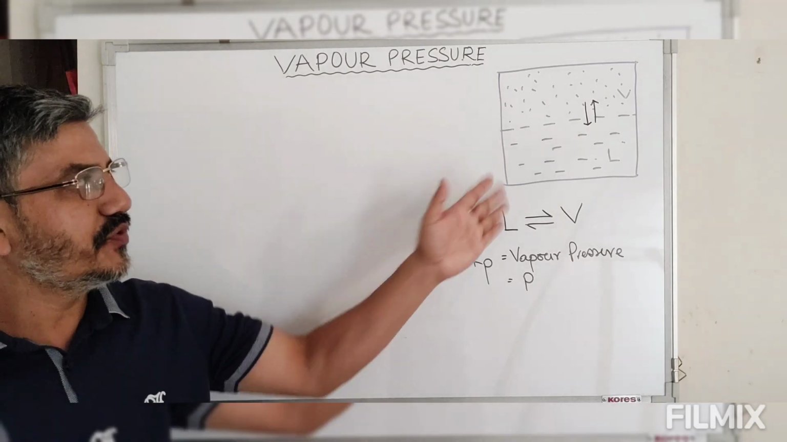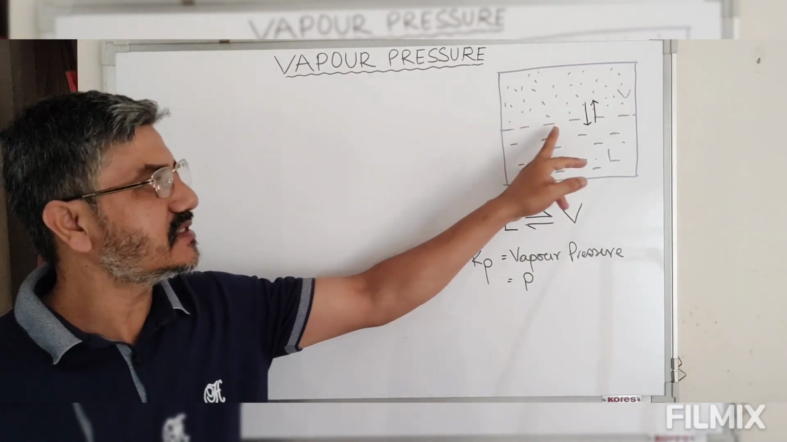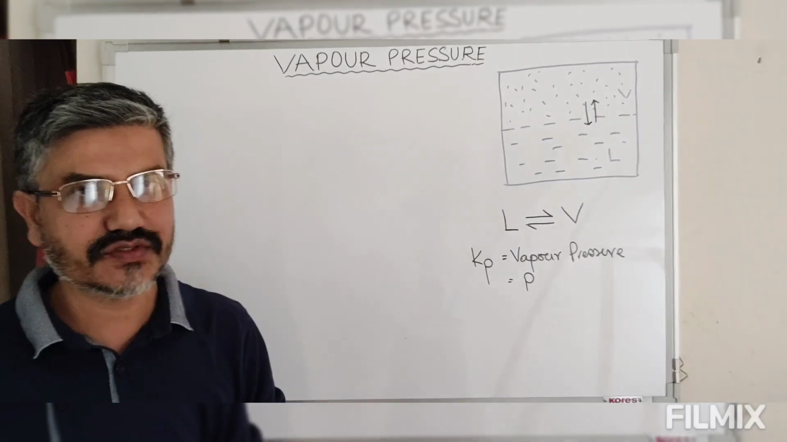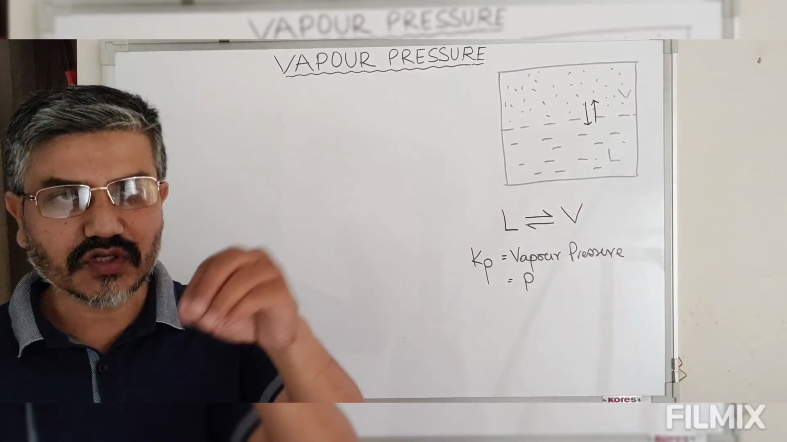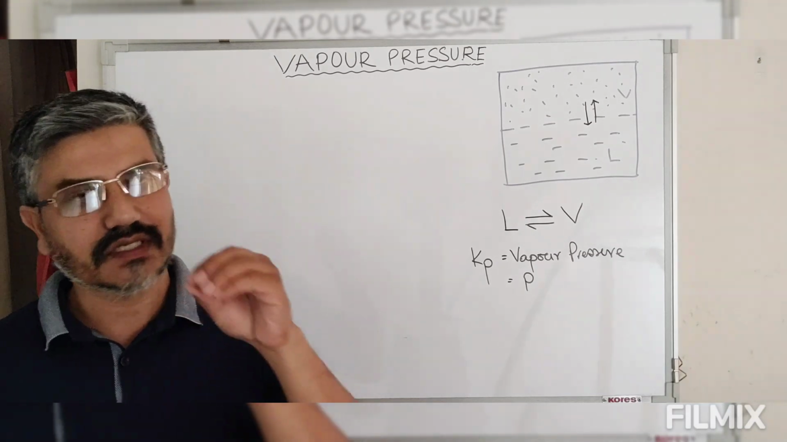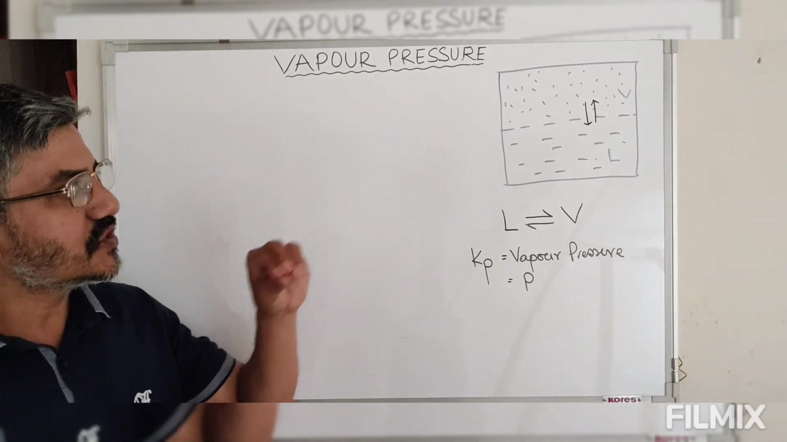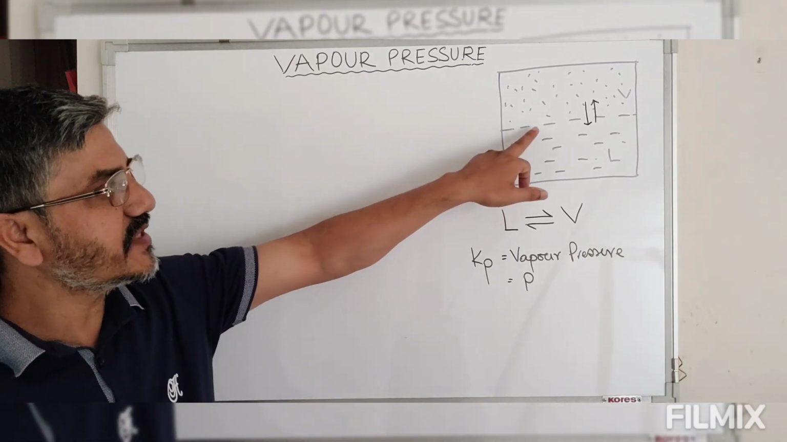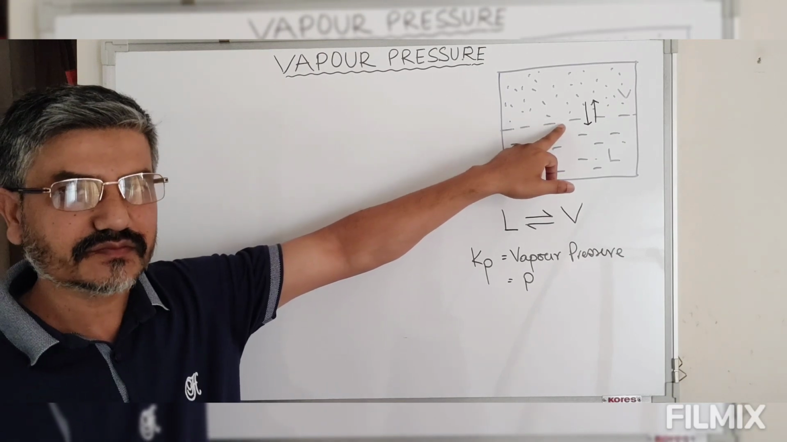Now initially we have a pure solvent. All the molecules present at the surface are only solvent molecules. Now to this solvent we are adding some non-volatile solute which is completely miscible with the solvent. Now when we add solute, the surface contains molecules of solvent as well as solute.